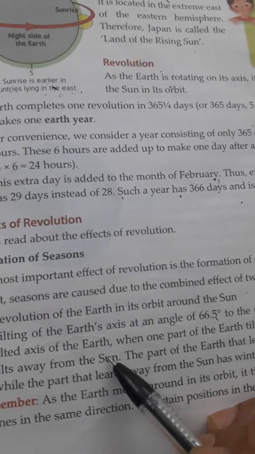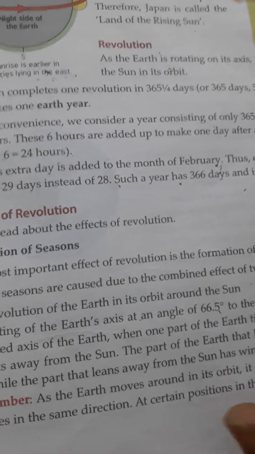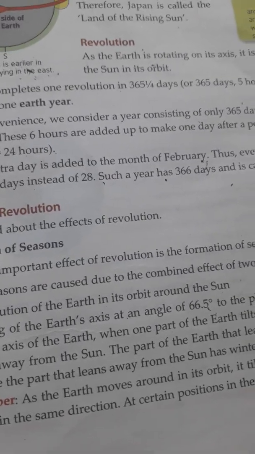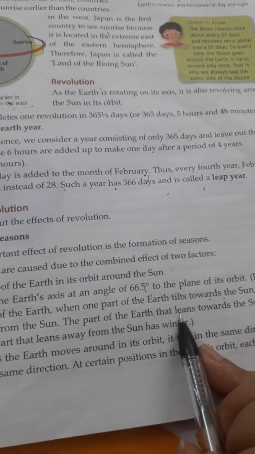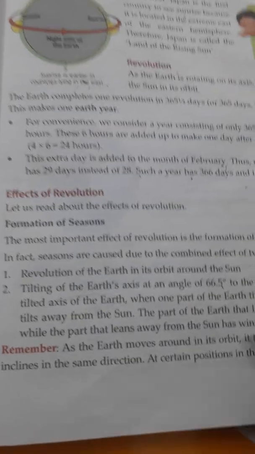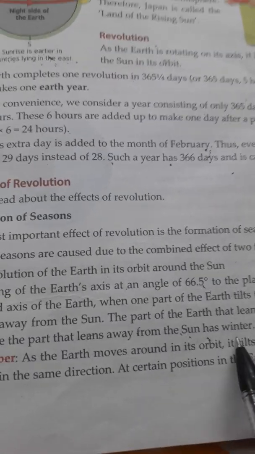When the earth tilts at an angle of 66.5 degrees towards the sun, the other part will obviously be away from it. The part of the earth that leans toward the sun has summer, while the other part that leans away from the sun has winter.